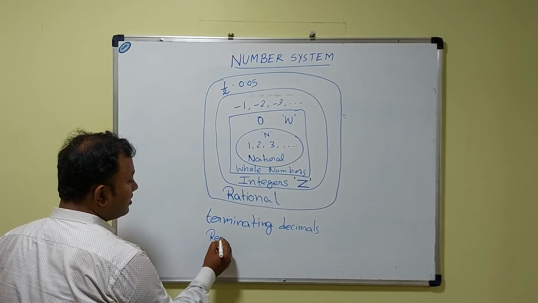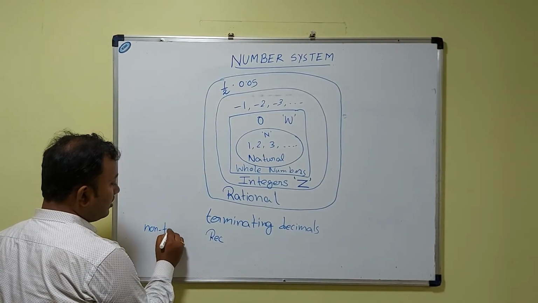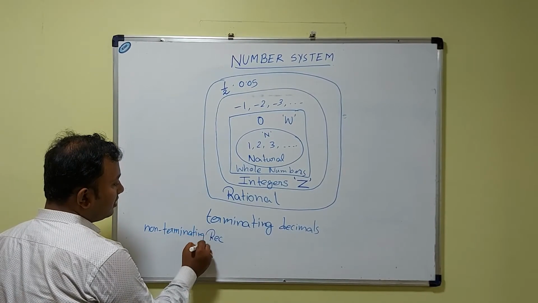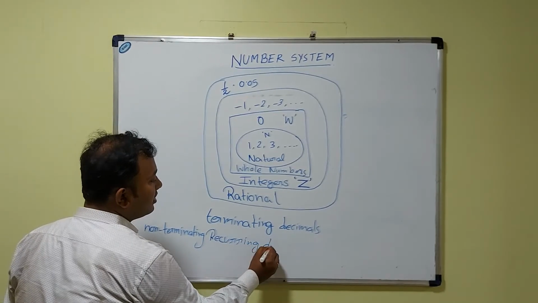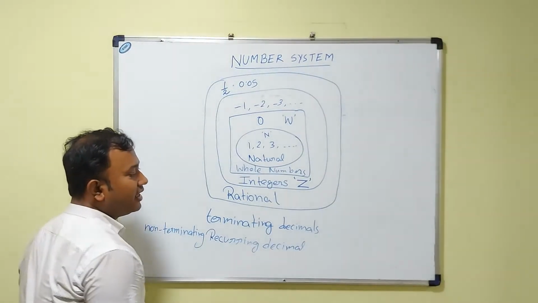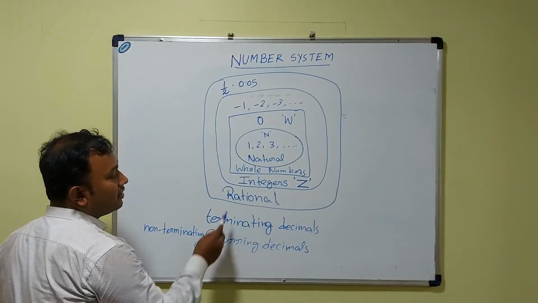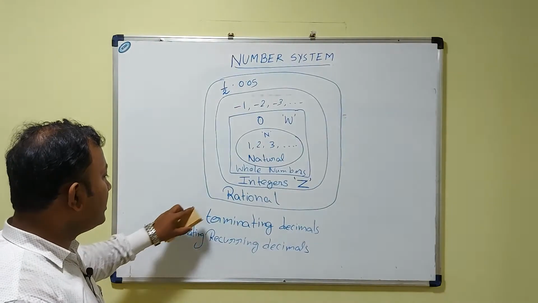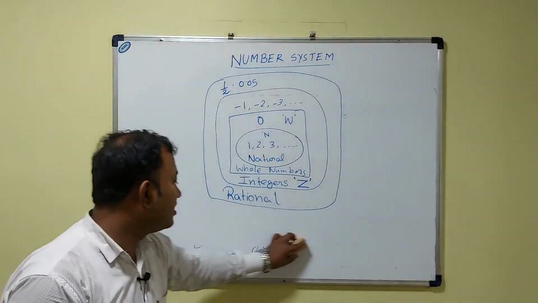Recurring decimals, non-terminating recurring decimals, are also called rational numbers. Okay, so terminating decimals and non-terminating recurring decimals are also called rational numbers.